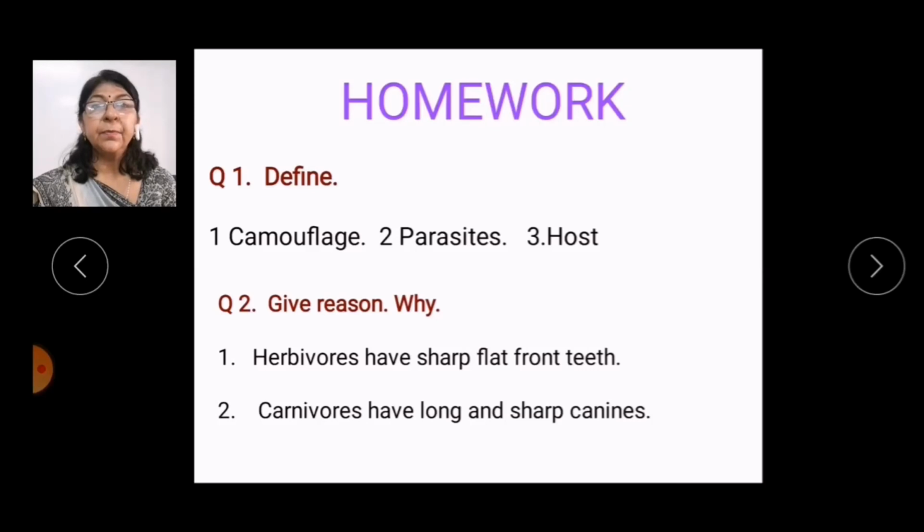Question number 2, give reasons. Give reason why: first one, herbivores have sharp flat front teeth. Second one, carnivores have long and sharp canines. So children, do this homework in your rough copy.